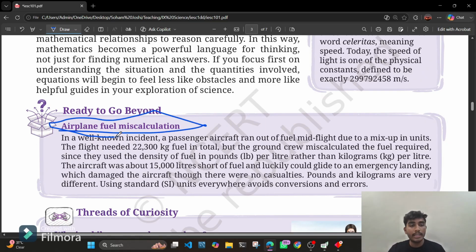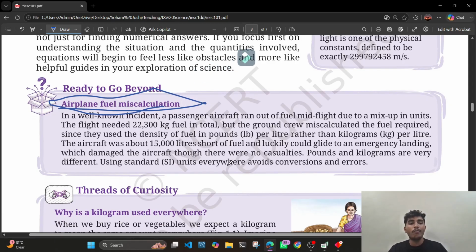I suggest you read this, because here basically what happened was the fuel needed by an airplane was calculated in kg, but it was filled in pounds rather than kilograms. And the density difference made the airplane short of fuel.